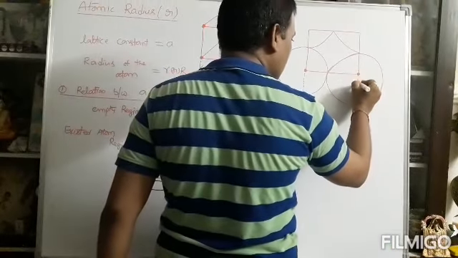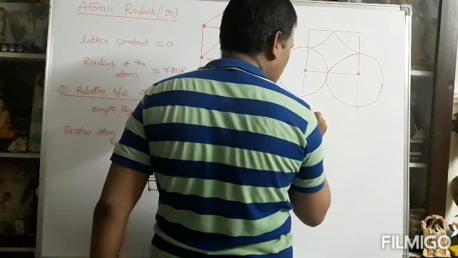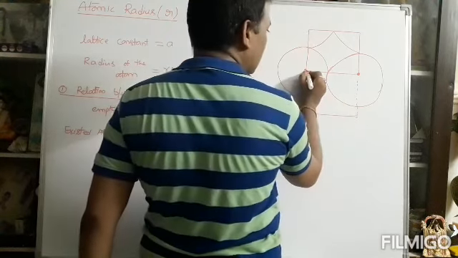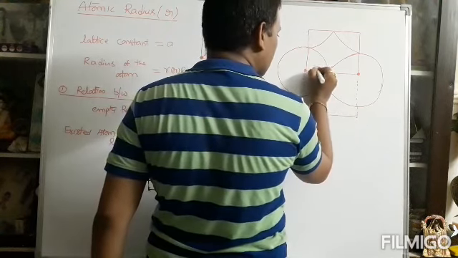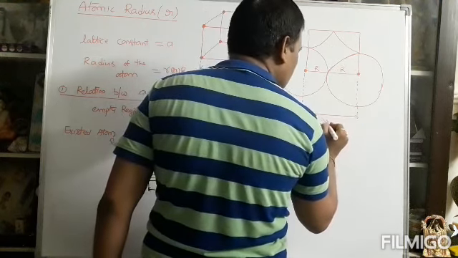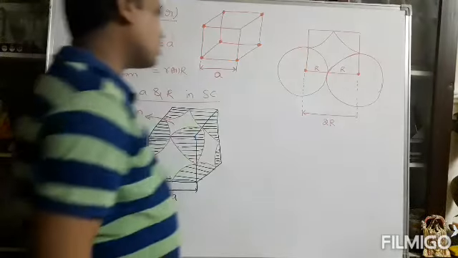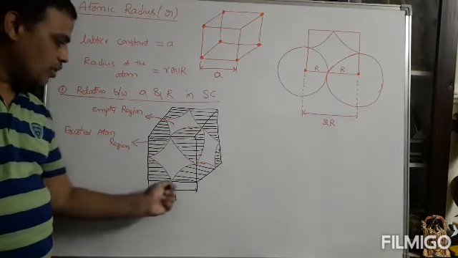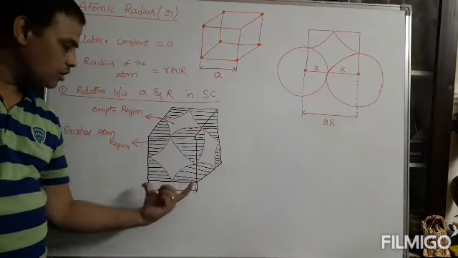So the distance from the center of the atom to the surface of the body is the radius capital R. This is also radius R. Nothing but this is 2R. According to the structure, this is a lattice point, and this is a lattice point.